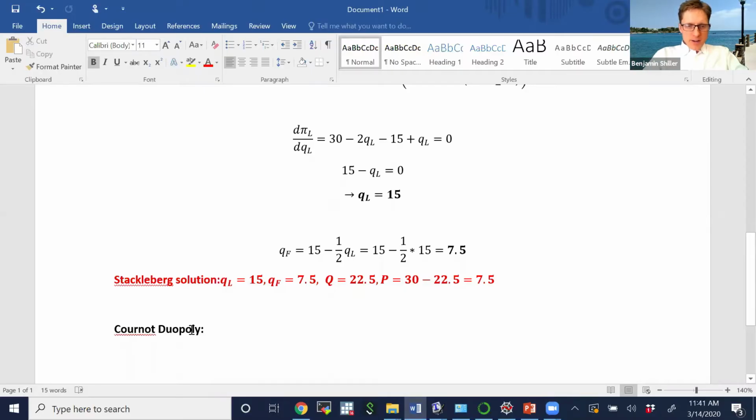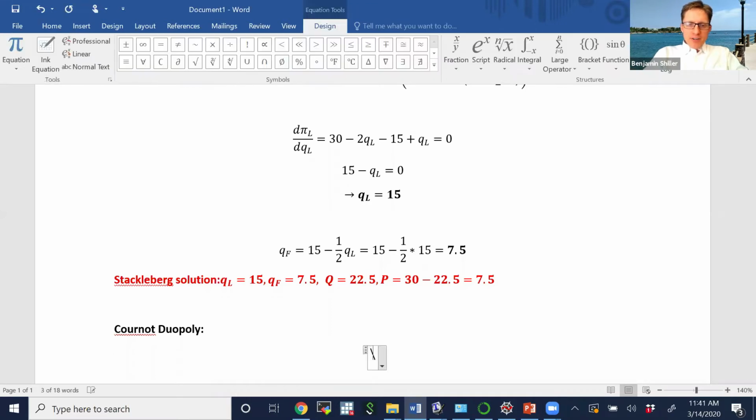We're going to try to solve for both firms' reaction functions, and then we're going to find the quantities produced by each firm such that both of those reaction functions are satisfied. So let's start with firm 1. And the first thing we're going to do is write down its profit function.